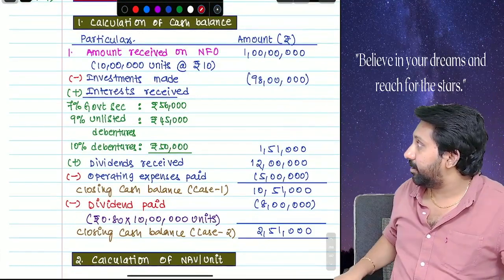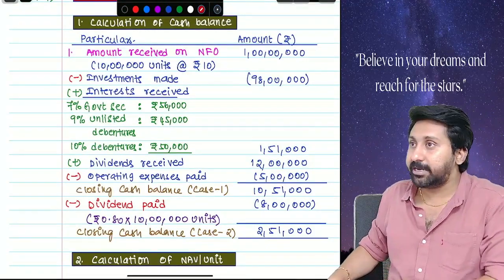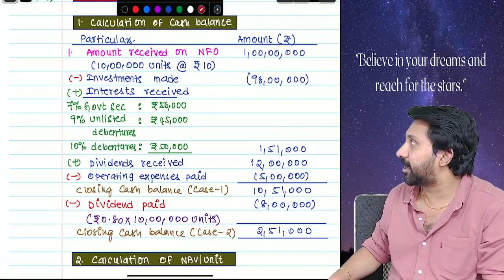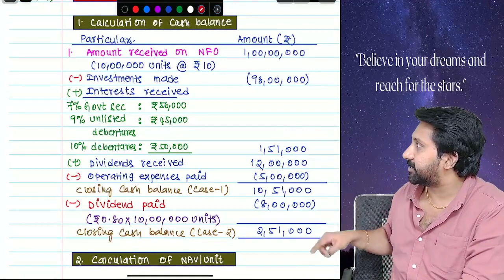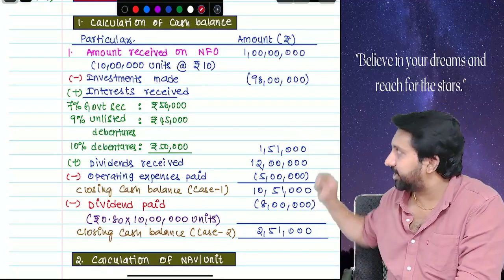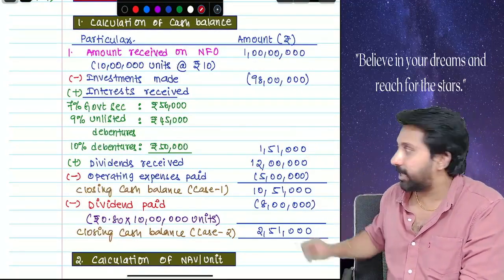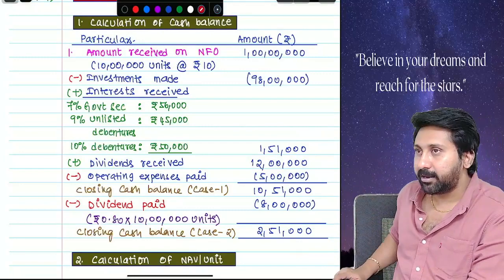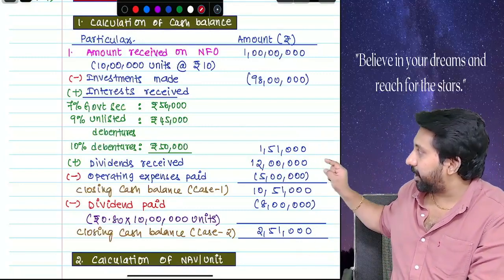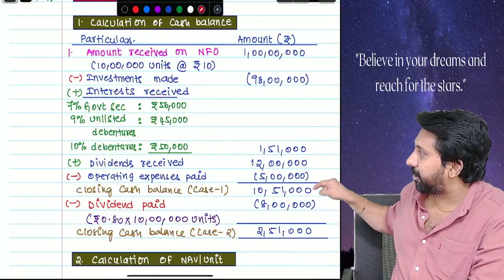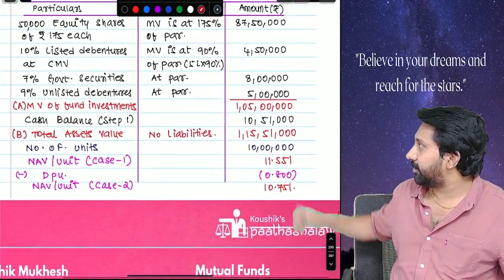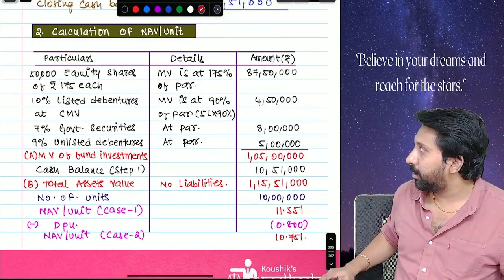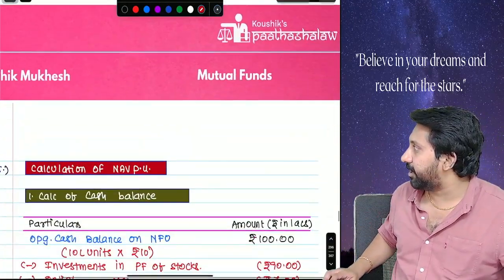Amount received, investments made, interest received. Don't do calculations on the calculator in the exam. In class you can do that, but the presentation in exam should be like this. 7% government securities, 56,000. Like that you should show, and the total should come here. Dividends received, operating expenses, closing cash balance, dividend paid, closing cash balance 2,51,000. Like this you have to do. Presentation should be very neat.